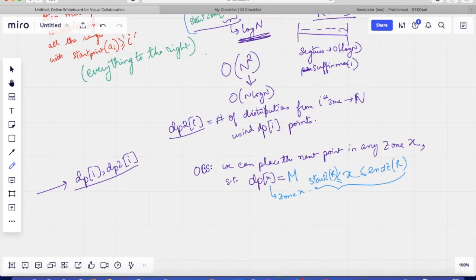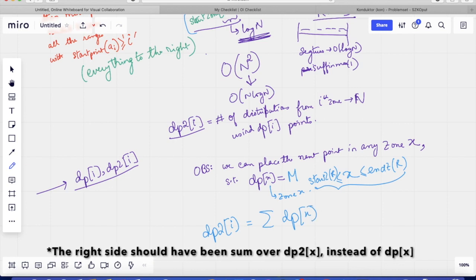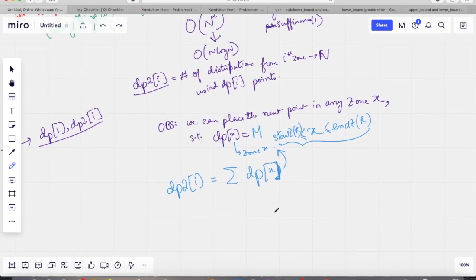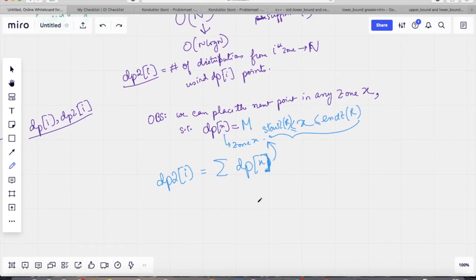So how does that proceed? So dp2 of i equals the sum of dp of x for all the x's that match this. Now our problem is effectively finding the minimum and then counting for all x which is equal to the minimum. So it is somewhat like counting the number of minimums that occur. Now if you are well versed with segment trees, you will know that this is easily doable using a segment tree.